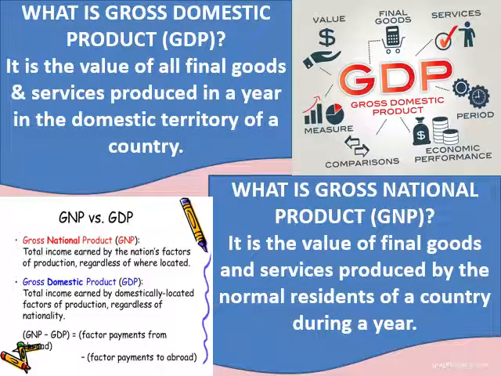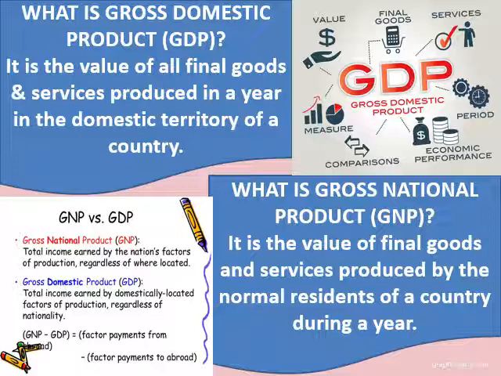On the other hand, we have to see what is gross national product, that is GNP. So GNP is actually the value again of all the final goods and services which are produced in a year, of course, but it is produced by the normal residents of a country. Okay, so when normal residents of a country during a year are producing goods and services, it will be called gross national product. So basically GNP is different from GDP. The difference between both of them is about the income received from abroad.